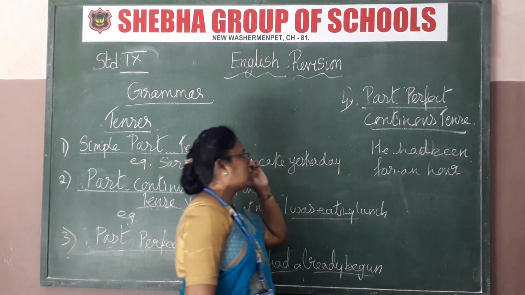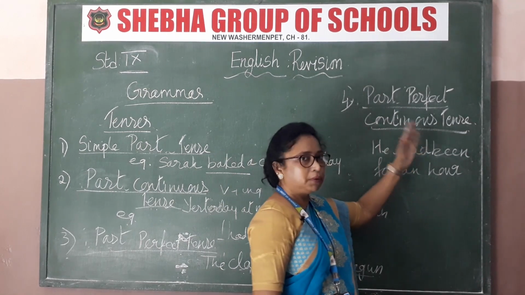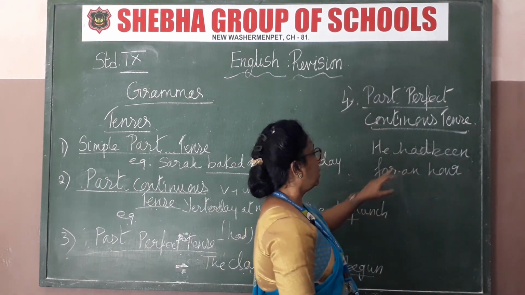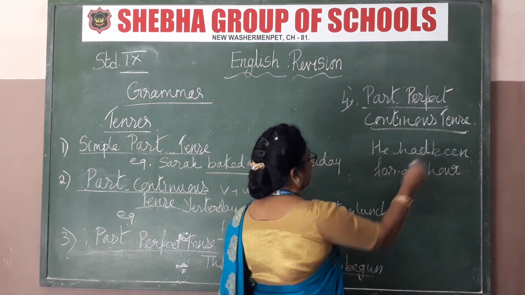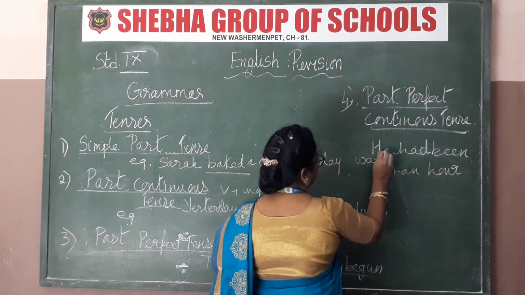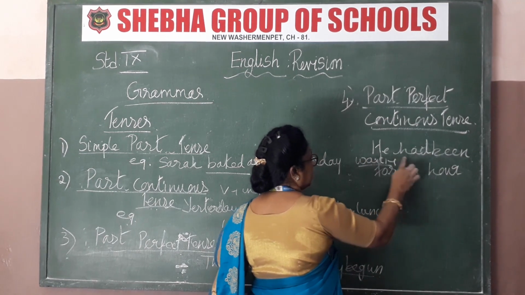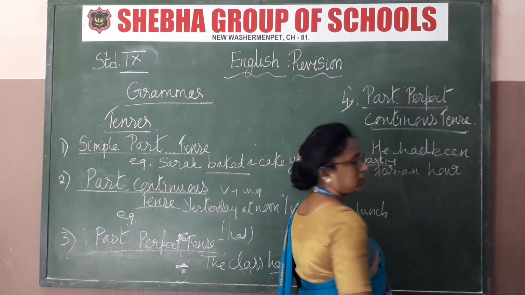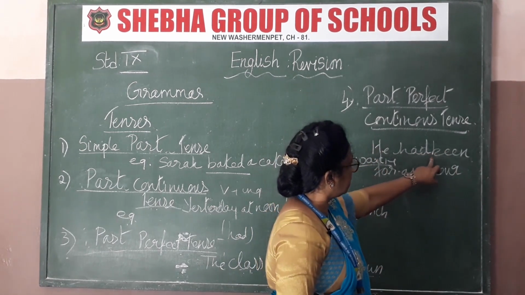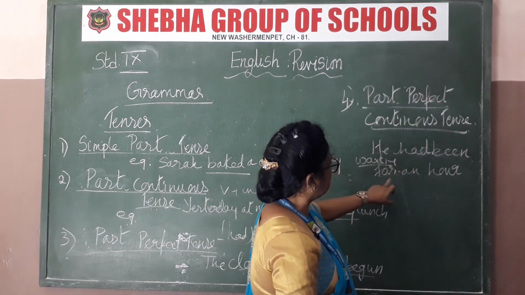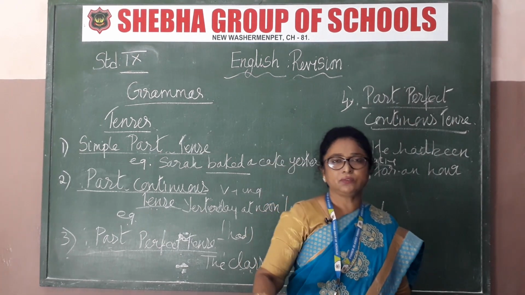Now we are coming to past perfect continuous tense. Continuous means it will be had been waiting. See, he had been waiting for an hour at the station. Had been is perfect tense, continuous tense, for an hour. Got that now? That's all for the past tense.